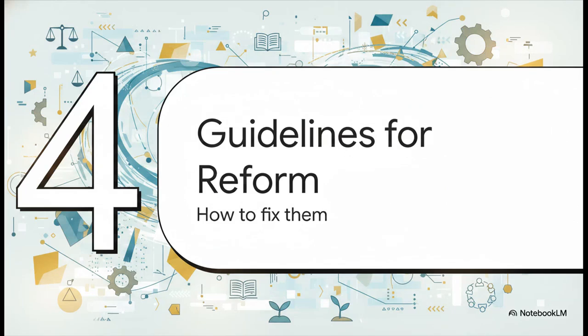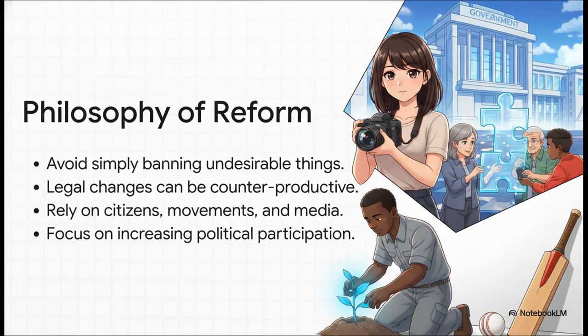Section 4, guidelines for political reform. Finding the challenges is only half the battle, right? How do we actually solve them? Well, it is incredibly tempting to just pass a law, banning whatever it is we don't like in politics. But our sources urge us to resist this.